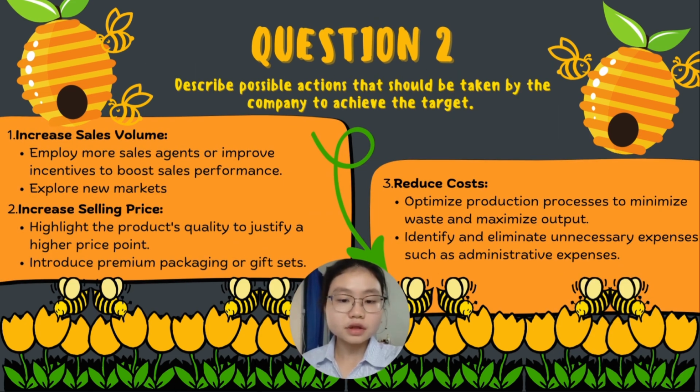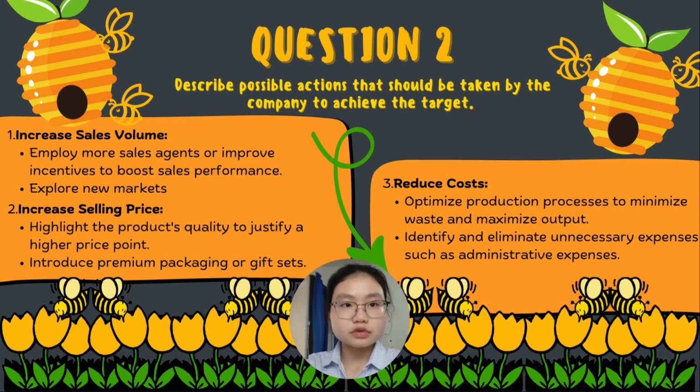Next, describe possible actions that should be taken by the company to achieve the target. So, Be My Honey Sendirian Berhad should increase sales volume. We could employ more sales agents or improve incentives to boost sales performance, or explore new markets such as online platforms or partnerships with local retail. Besides that, we should also increase the selling price, highlight the product quality to justify a higher price point, and introduce premium packaging or gift sets. Lastly, we should reduce costs and optimize production processes to minimize waste and maximize output.